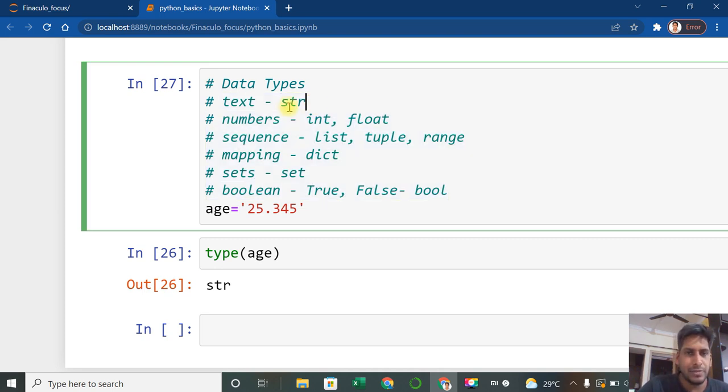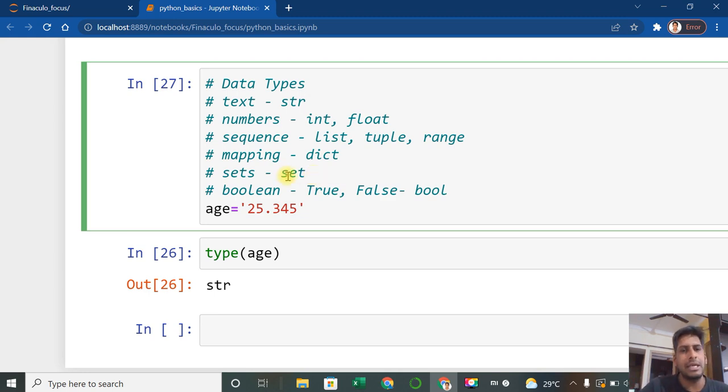One is text, which is str. Numbers are nothing but integer or float. We already learned how it changes: with a decimal it is float, a whole number is integer. Then sequences can be a list, tuple, or range. Mapping means a dictionary format. Sets are used when I don't want to keep any duplicate values.